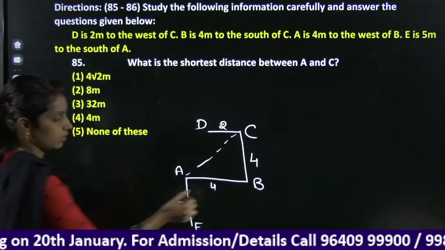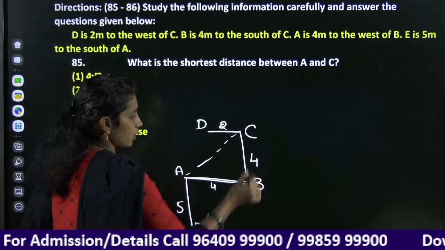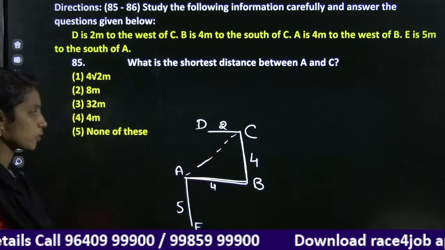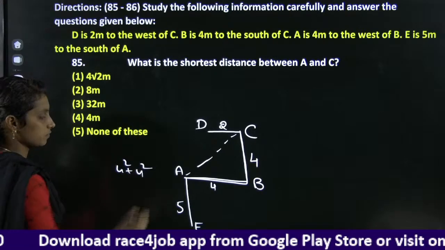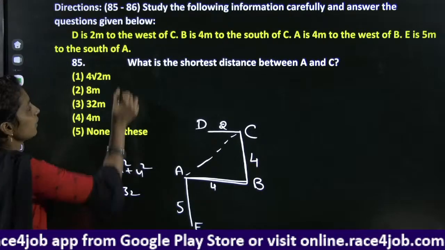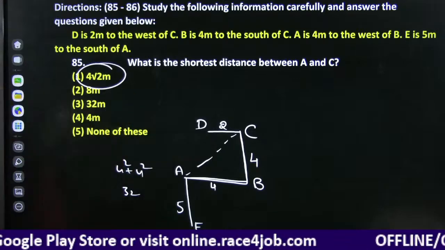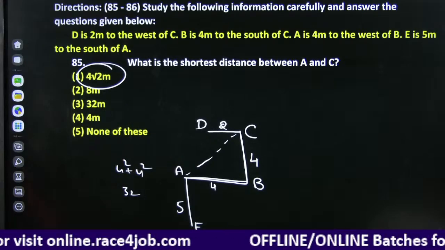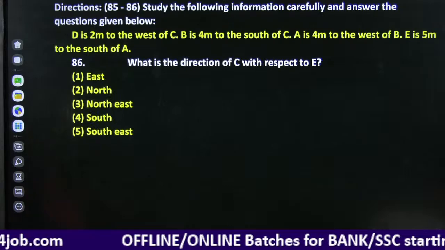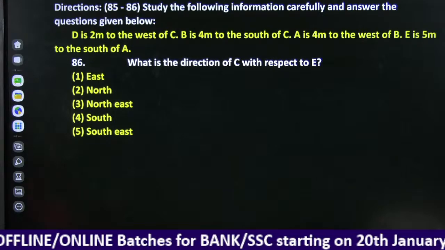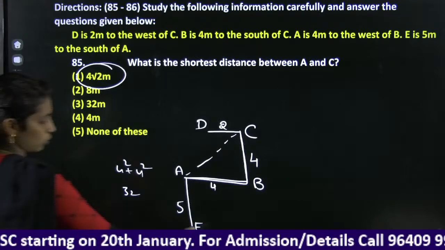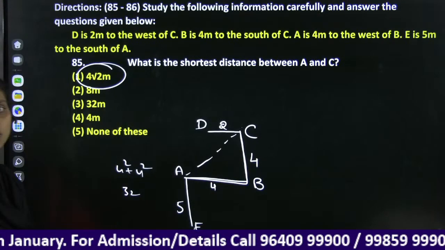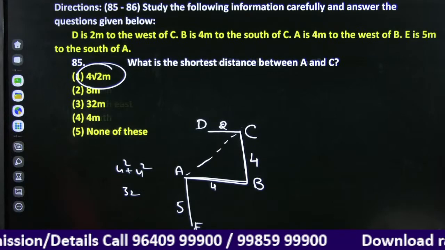Okay. Look at here. You need to consider it as a right angle triangle, Pythagoras theorem. 4 square plus 4 square is 32, and it clearly shows 4 root 2. Next. What is the direction of C with respect to E? With respect to E, C is towards the northeast direction.